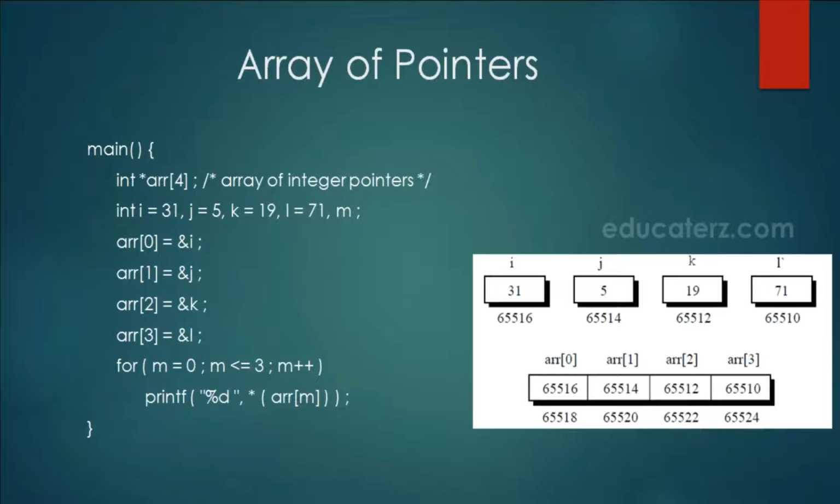If you check out this diagram, then we can see here this I, J, K and L are different variables with different values. But ARR of 0 is holding address of I, that is 65516. Same is true with ARR of 1, which is holding address of J. Means this is the array, but every element of this array itself is a pointer, which is pointing to another integer.